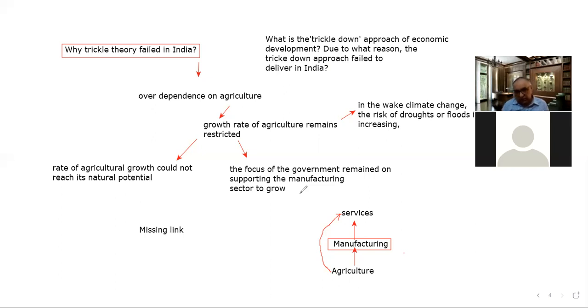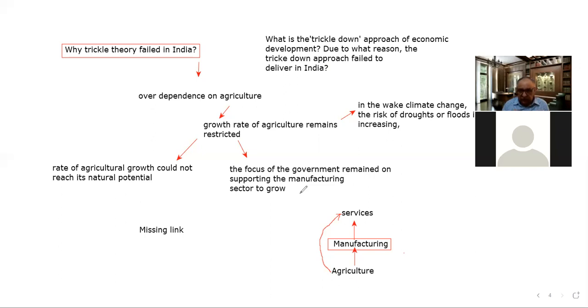If that labor is shifted, then the per capita produce in the agriculture sector would obviously increase, and that would lead to the betterment of those who are depending on agriculture. So that is the second thing.